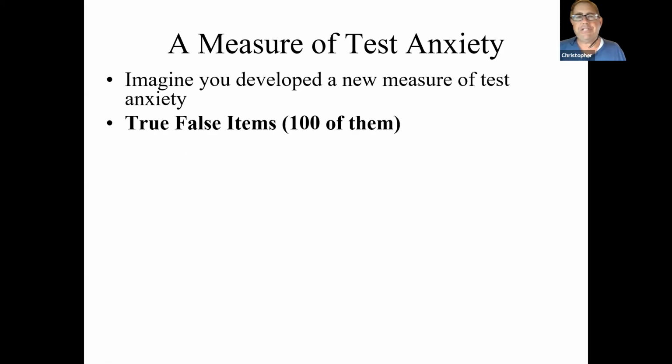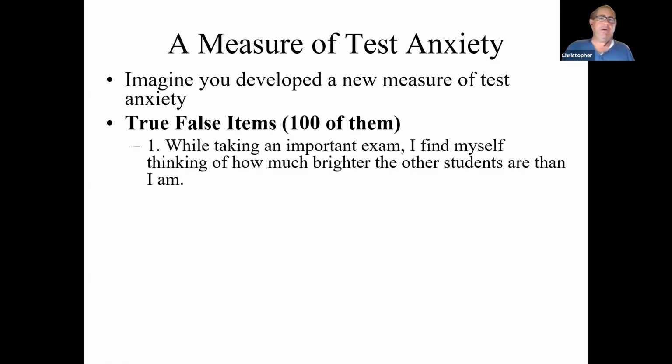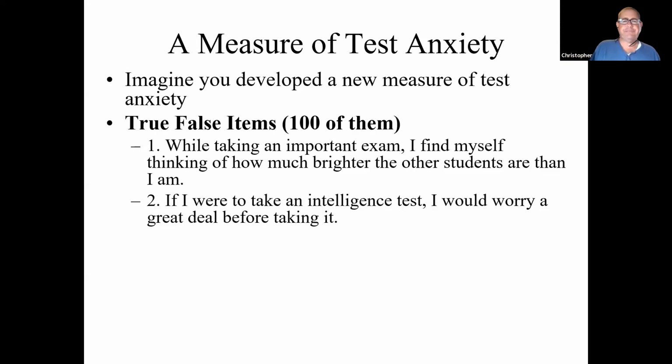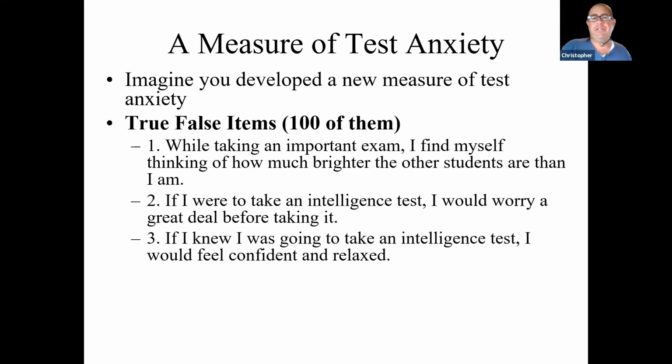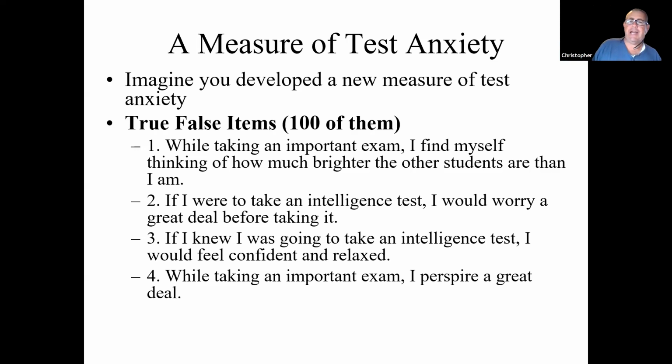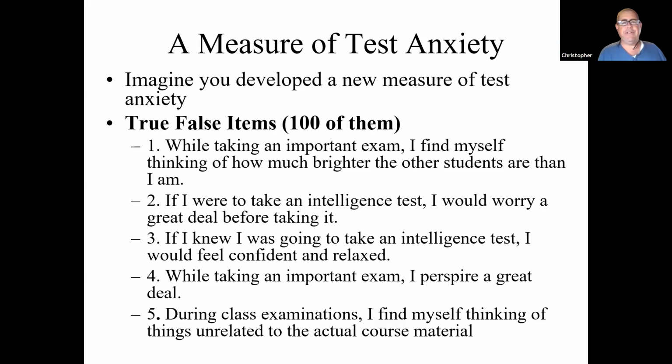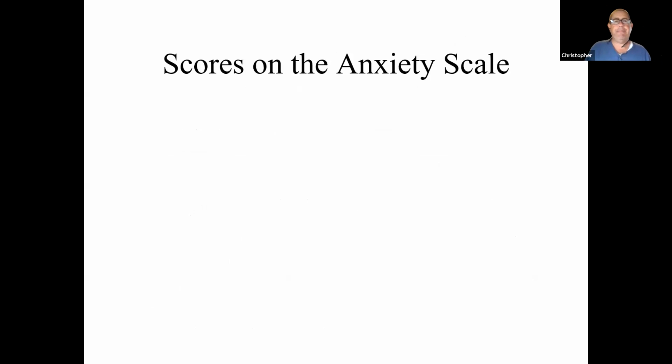We have 102 true-false items, and this is from an actual scale. Questions like, while taking an important exam, I find myself thinking of how much brighter the other students are than I am. If I were taking an intelligence test, I'd worry a great deal before taking it. If I was going to take an intelligence test, I would feel confident and relaxed. When taking an important exam, I perspire a great deal. So questions of this sort of nature. During class examinations, I'll find myself thinking of things unrelated to the actual course material. For a scale like this, you would probably just count up how many yeses people said, and people with more yeses, who experienced more of these things, would be thought to have higher test anxiety.